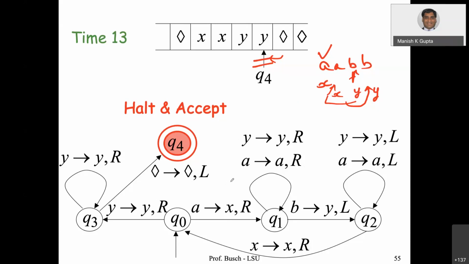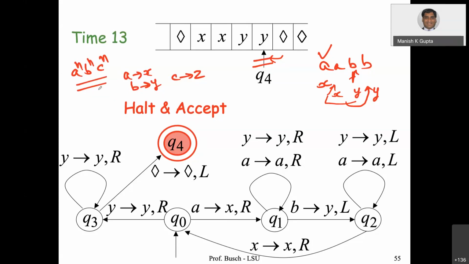So it's a very good exercise. Take the language a^n b^n c^n. Now you know that a pushdown automaton cannot handle this with a single stack, but a Turing machine can. So what you do is replace A with X, B with Y, and C with Z. In the same manner, you modify this machine and construct the Turing machine which can accept a^n b^n c^n. So I leave it as an exercise for you.